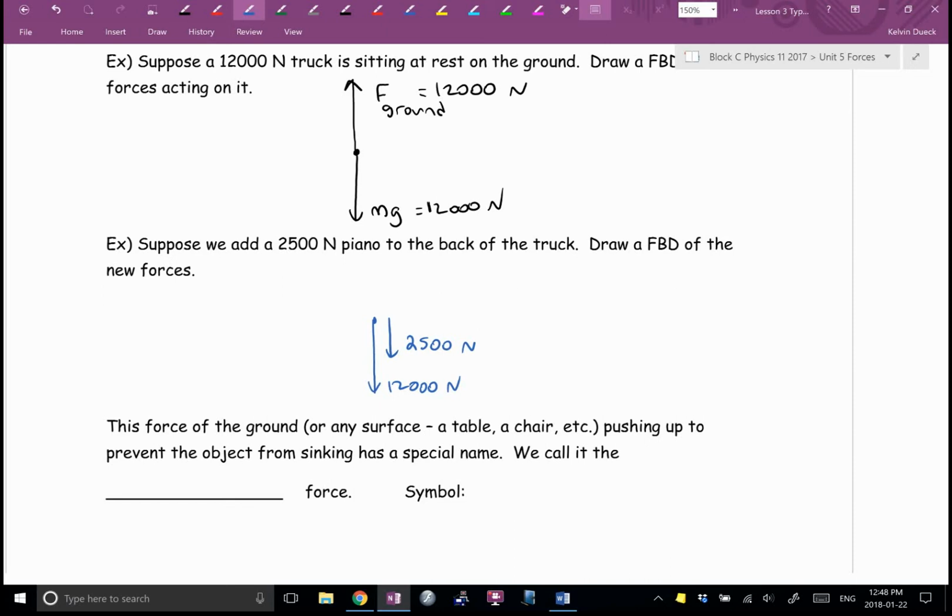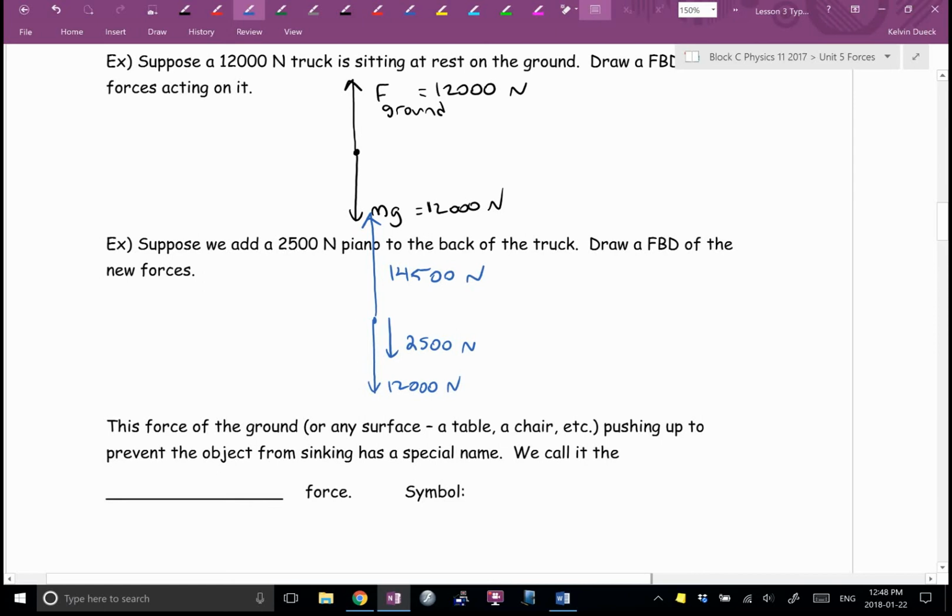What's our total force downwards, folks? And what must be our total force upwards then? Can you do the math in your head? 14,500. So if I gave you this question on a test and I said draw the free body diagram, I would take marks off if you did that, because you've just canceled out gravity on the truck, but you haven't canceled out the piano. I would be looking for your upwards arrow to be about the same length of both of those downwards arrows combined. So I would be looking for something like that.